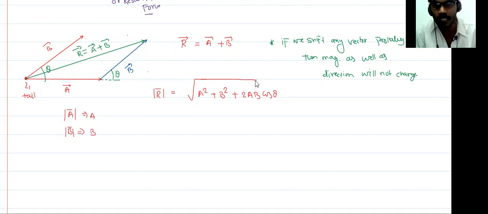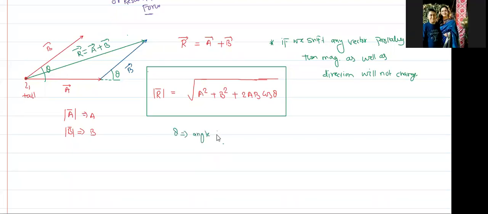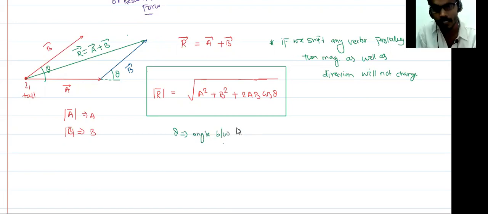So the length of this vector is equal to root over A² plus B² plus 2AB cos theta, where theta is the angle between A vector and B vector. Okay, so theta is the angle between A vector and B vector. I discussed all those things in the last class, so that's why I'm going very fast. I'm not asking anything from you because I'm repeating these things.